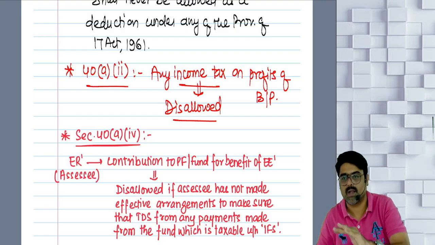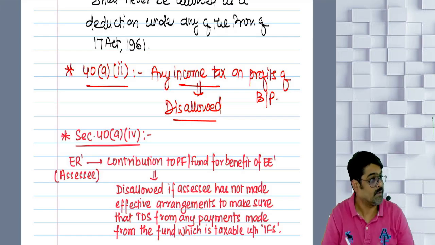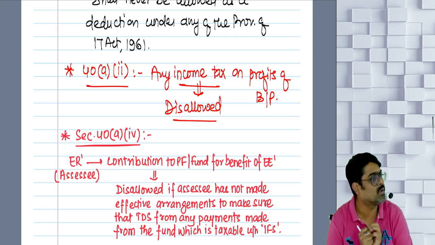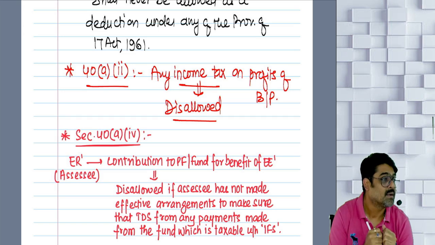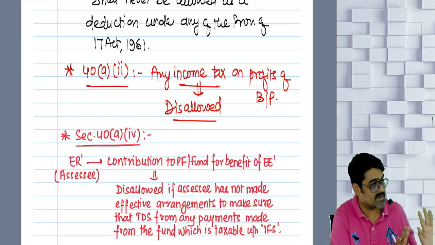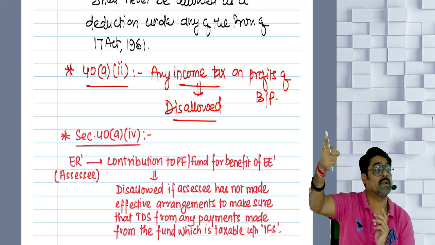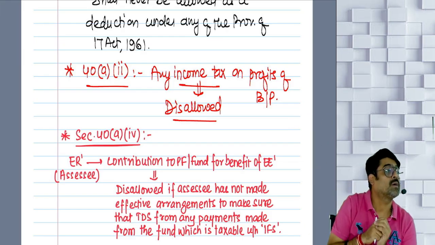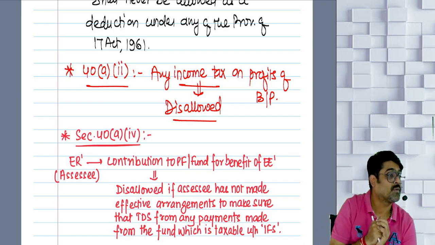Contribution to RPF, contribution to approved superannuation fund, contribution to approved gratuity fund, yes or no? Right now you are just contributing to the fund, and for this contribution also you are going to get the deduction only, no? You are contributing to a fund, and that contribution is allowed as your business expense. But you are making the contribution to a fund, and from that fund, if the employee will get an amount in the future, and if that amount is taxable in the hands of the employee at that time, then the TDS should be deducted from that payment.